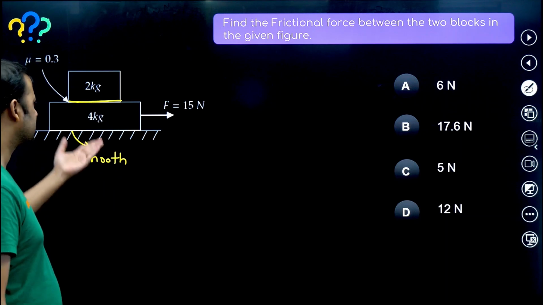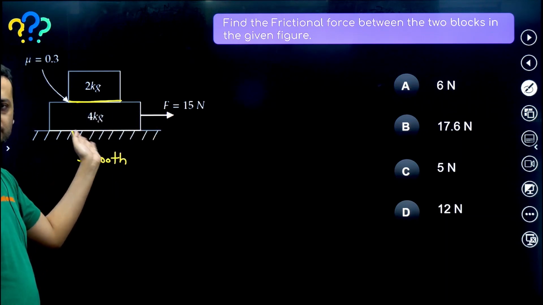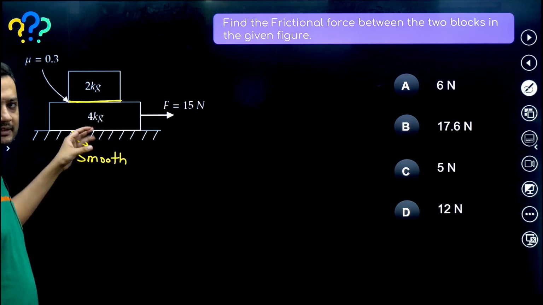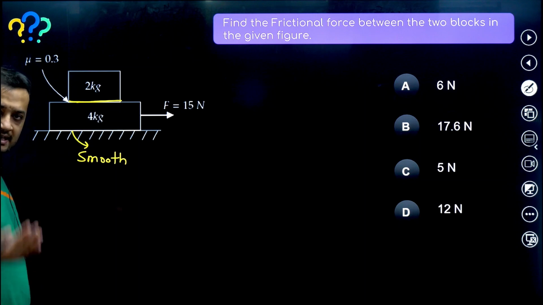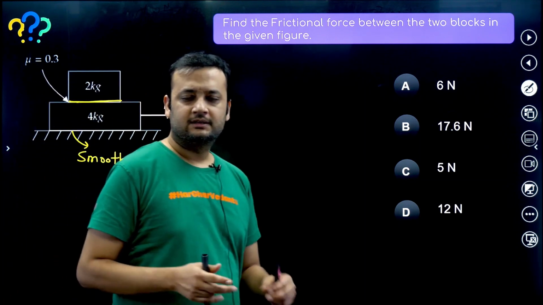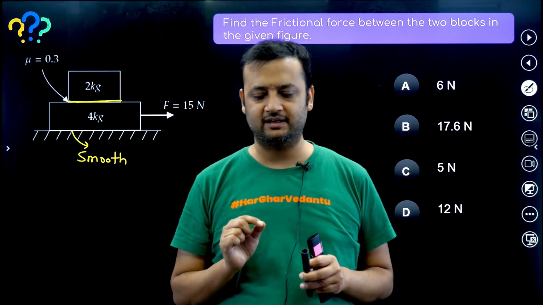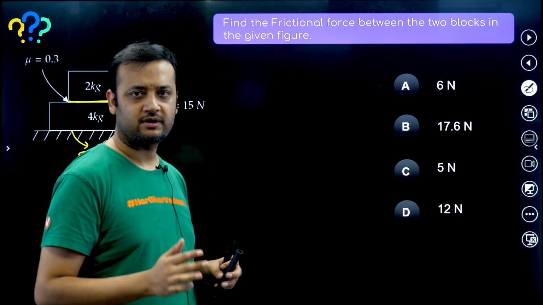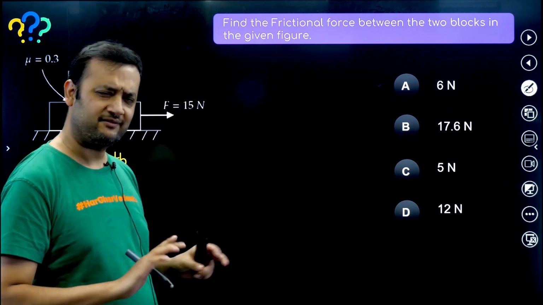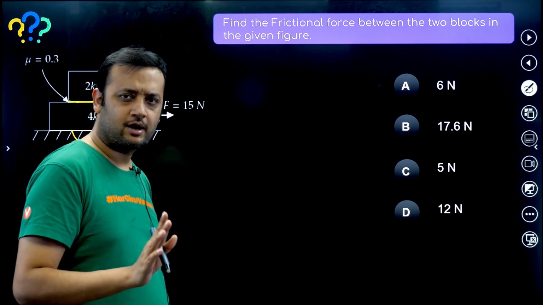Of course, motion will happen, because the ground is smooth. That means it cannot happen that the blocks stay at rest. It is not possible. Now, listen to me very carefully: we will always assume that there is no relative slipping. We have discarded case 1. That means, of course, motion is going to happen. Now either case 2 is going to happen or case 3.